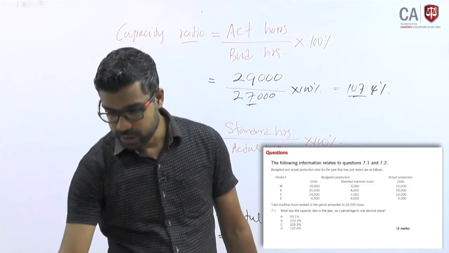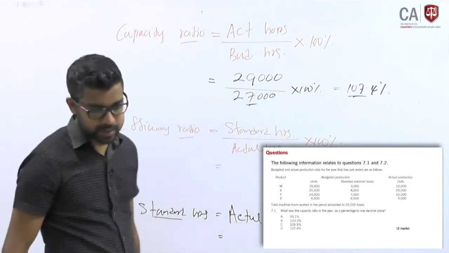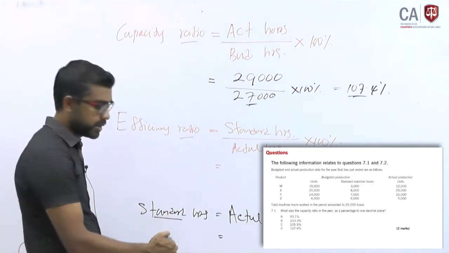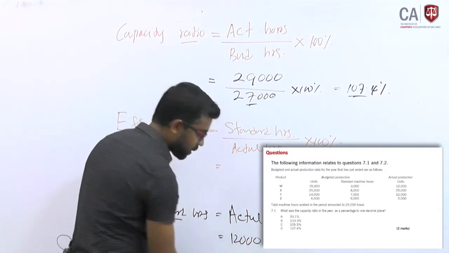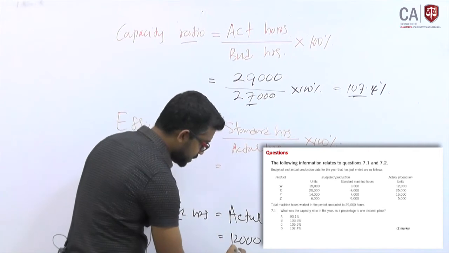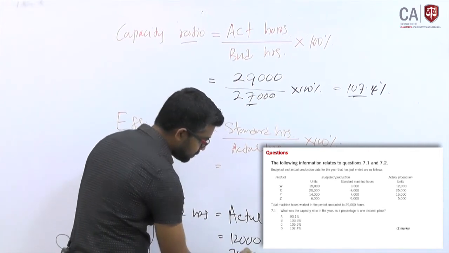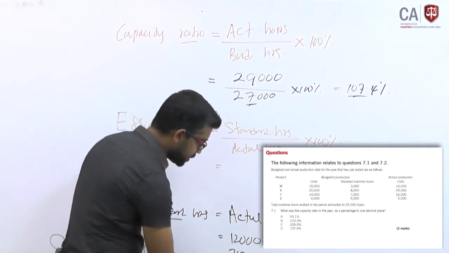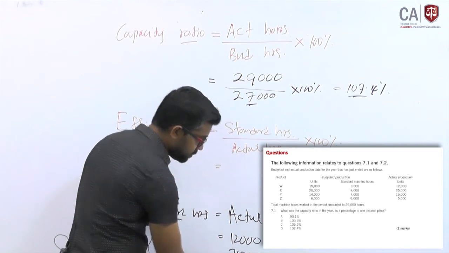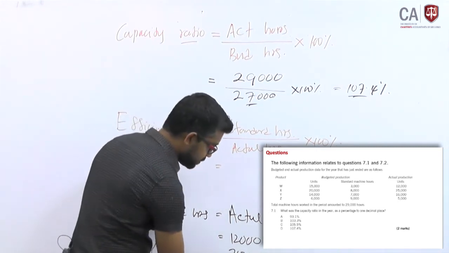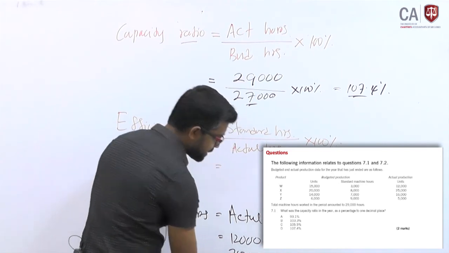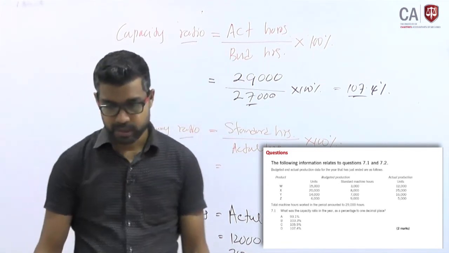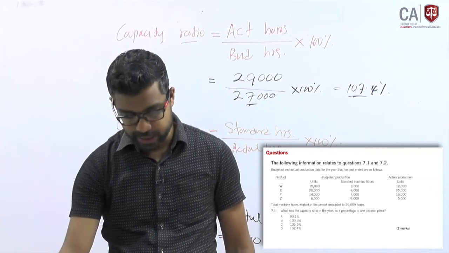You have produced 12,000, 25,000, 16,000 and 5,000. You have to multiply by standard hours per unit. So first one, how many standard hours?